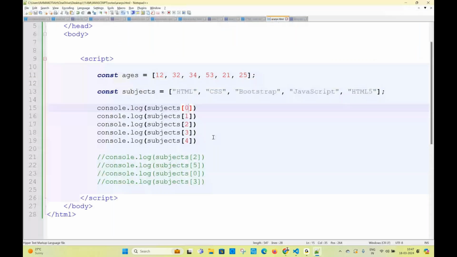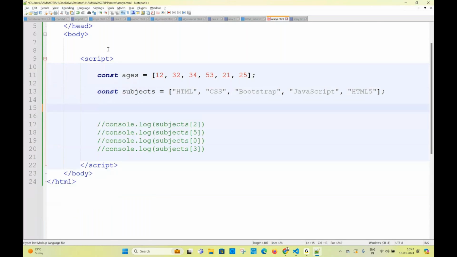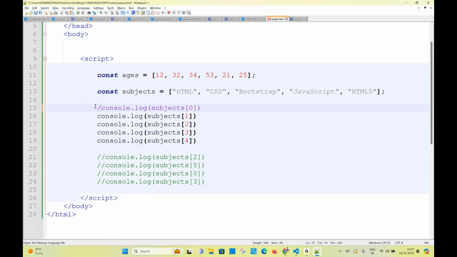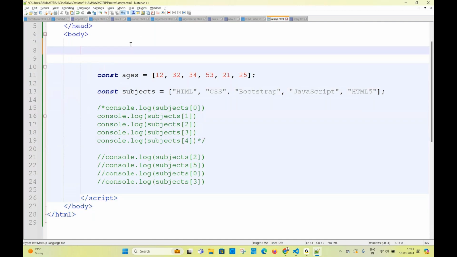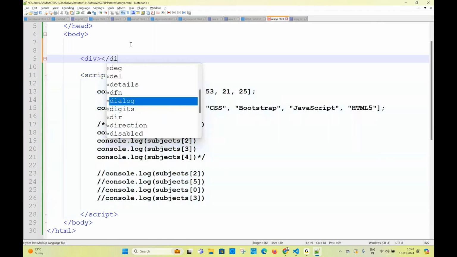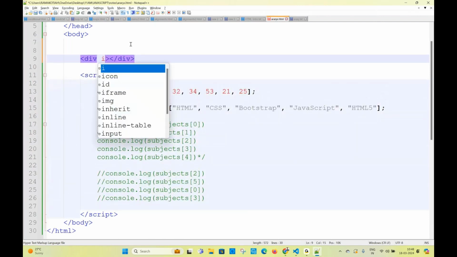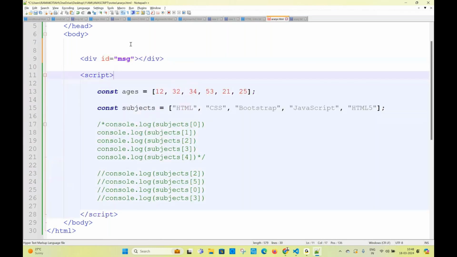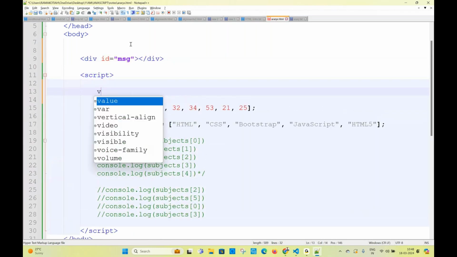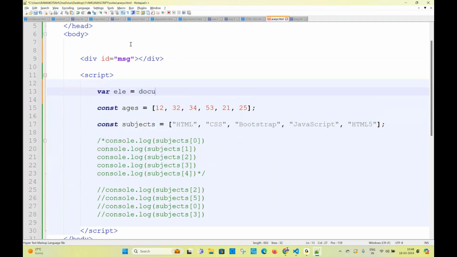So tell me one thing. If the array contains 5 values, we have written it like this. I want to print them on the screen. I'm printing in the console, right? I want to take one div here with an ID equal to MSC. Tell me please how to access this element here. How can we access that element? Write this: element is equal to... did you forget or remember it? Get element by ID.